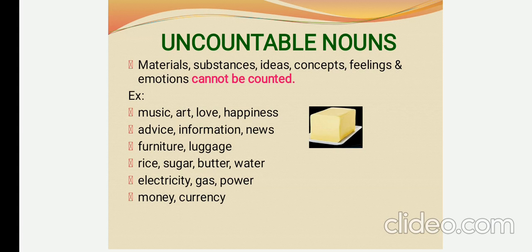So what is another name for uncountable noun? It is called mass count. Art, love, happy. Here are a few examples which we can't count. Can we count oil? Can we count sugar? Imagine that you are in a shop. Can we ask the shopkeeper, please give me 10 rice?